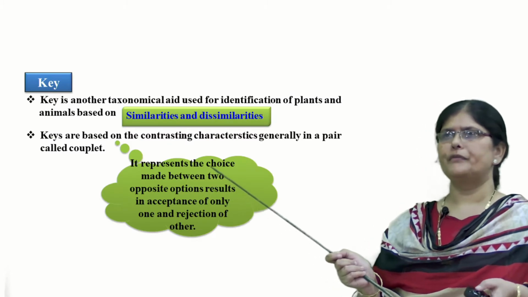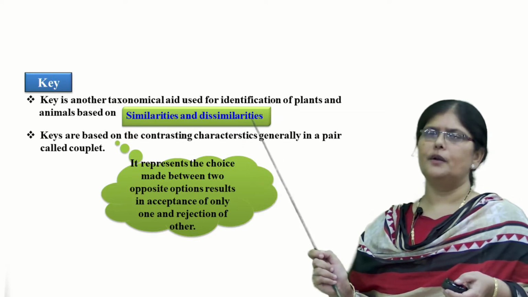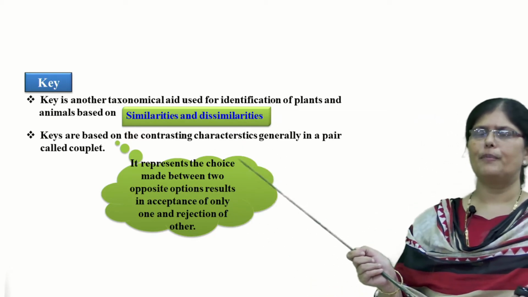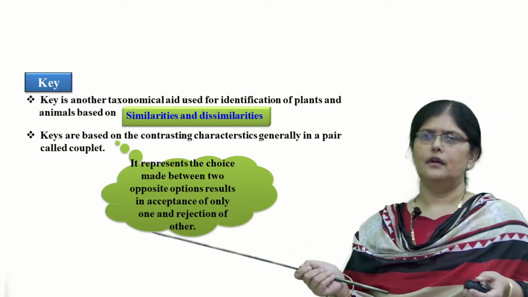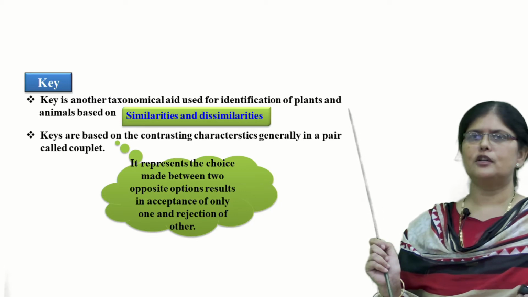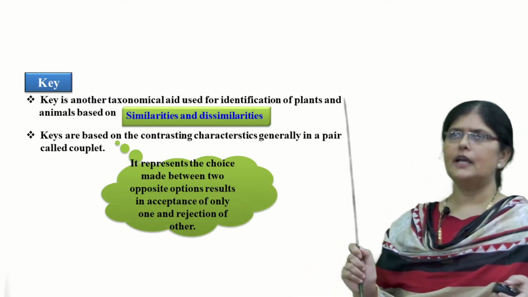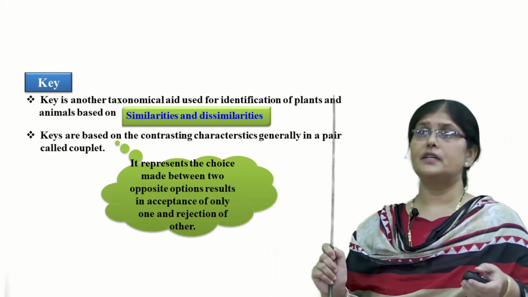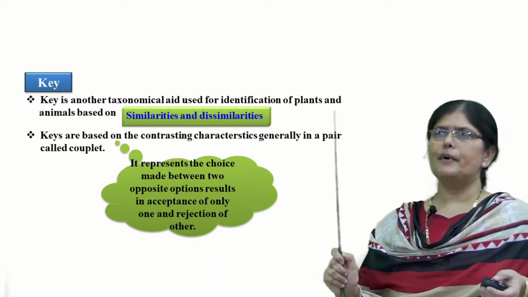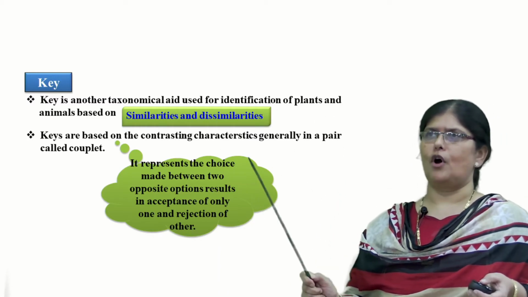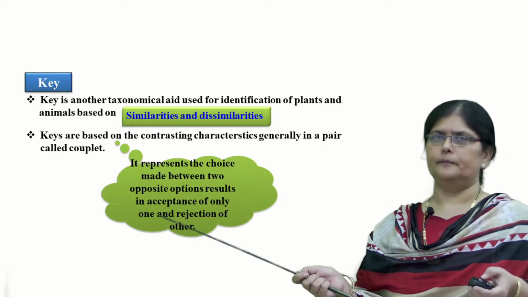The next taxonomic aid is called the key. Now, this is a very important taxonomical aid used for identification of plants and animals based upon their similarities and dissimilarities. A key generally is based upon contrasting characters which are generally present in a pair. If the key is based upon contrasting characters present in a pair, remember pair, it is called a couplet, right? So, it represents the choice made between opposite options, okay? One option is being accepted, the other being rejected.